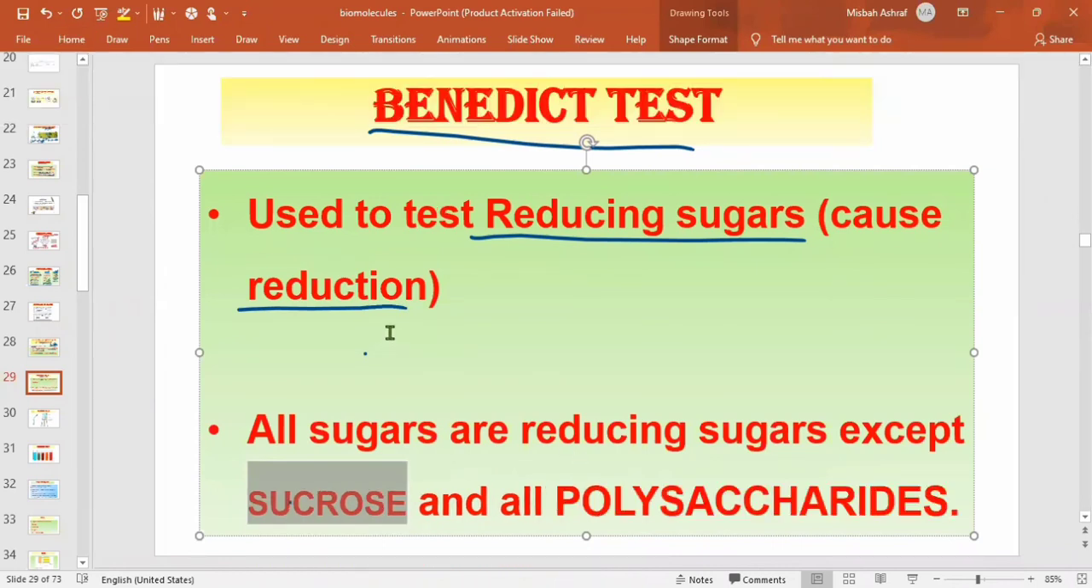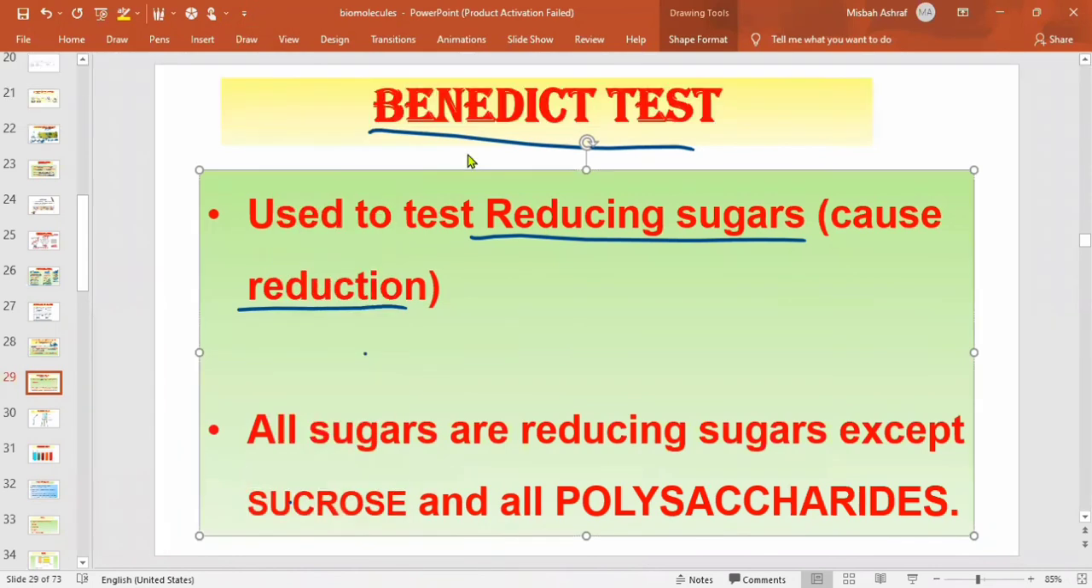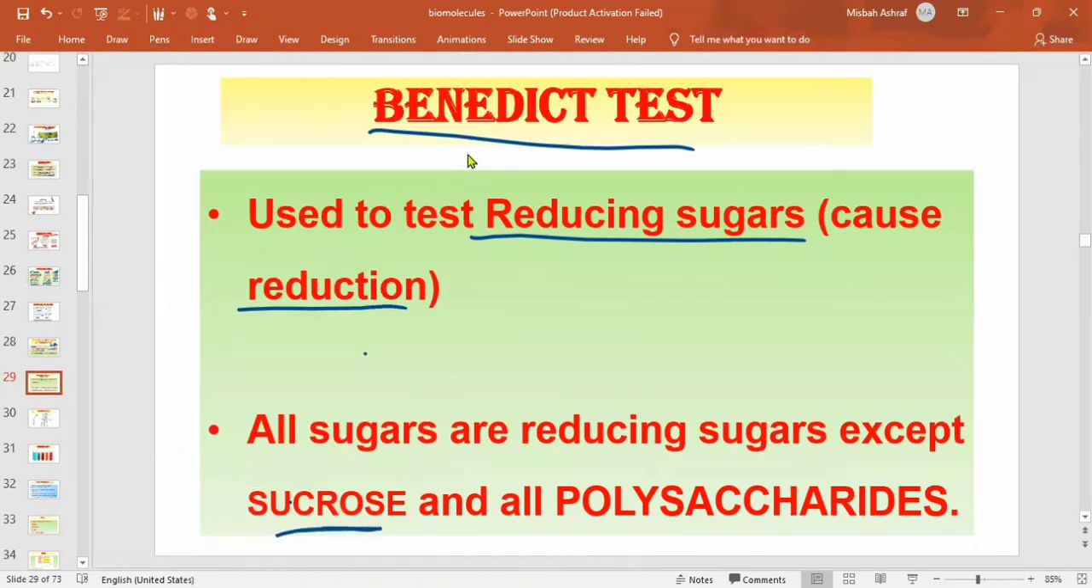Okay beta, how are we going to see which are the reducing sugars? Sucrose, which is the disaccharide, and all polysaccharides are the non-reducing sugars. Apart from these, all others we see are reducing sugars. Sucrose and all polysaccharides, meaning glycogen, cellulose and starch, are non-reducing sugars. Sucrose, which was the disaccharide, is also non-reducing, so they will not give you this Benedict test. All the rest are reducing sugars.